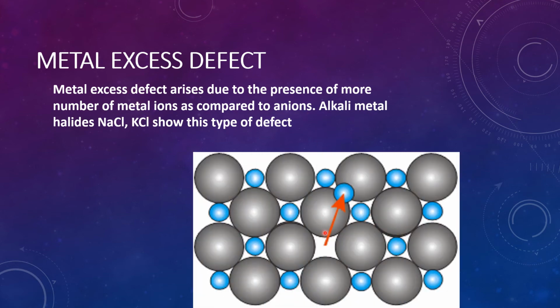See, this is also one type of dislocation point. In the metal excess defect, when we pass a current through this side, no oscillation happens. Then when we pass a current this side, it can affect the conductivity. Afterwards some oscillation happens, and the current flow gets reduced. Then coming to the third row, the current flow will be stopped because the vacant place is there. This is also a major drawback of the metal excess defect while using sodium chloride and potassium chloride as a conducting agent.